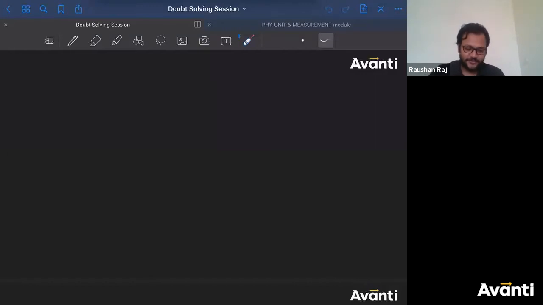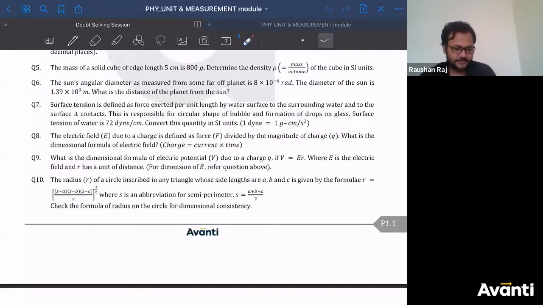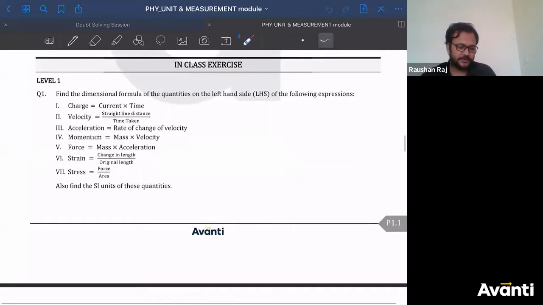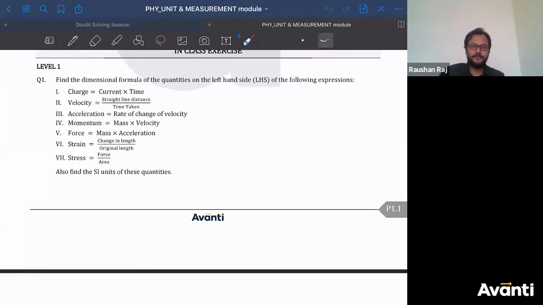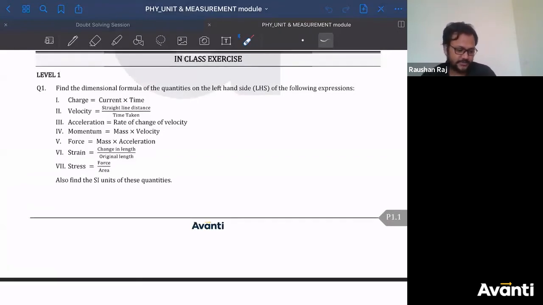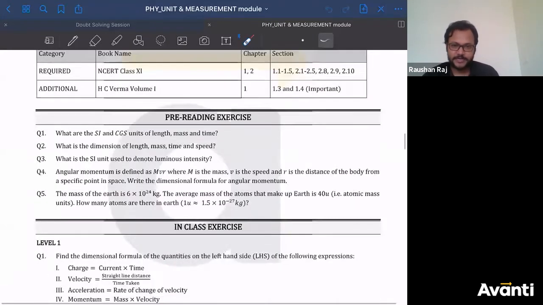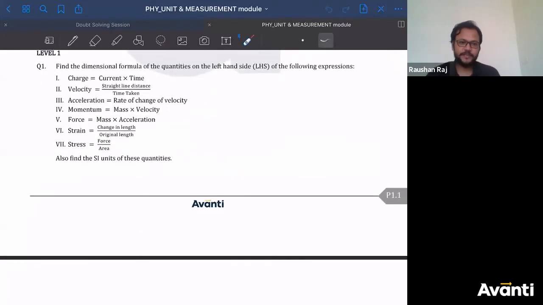All right, so let me show you the module here. The first chapter in-class exercise, question number 1 to 5. Any doubt? In-class exercise, first chapter 1.1, sorry, this is third, 1.1. In-class exercise, question number 1 to 5. Any doubt? Please write the question number in the chat if you have any doubt from question number 1 to question number 5. Come on, guys.